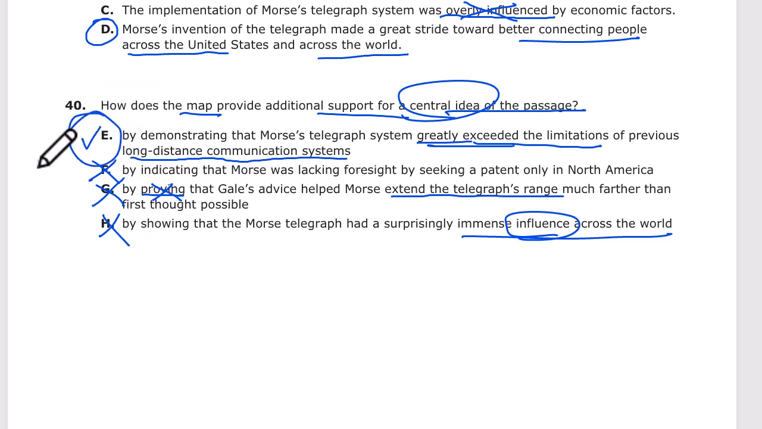E is the right answer. It demonstrates that the telegraph system greatly exceeded the limitations of previous long-distance semaphore systems.